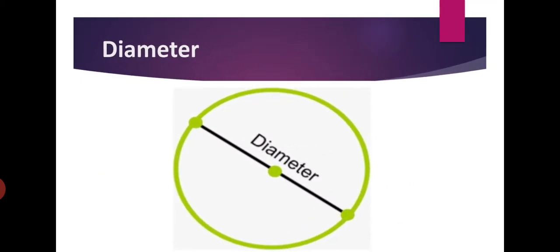Next, students, what do you mean by the diameter of the circle? So radius हमने देखा from the center to the circumference. अब diameter हम देख रहे हैं from one side of the circle to the next side of the circle, but through the center. So diameter, again it is a straight line. The diameter goes straight across the circle through the center. It is a straight line across the circle and it passes through the center of the circle.